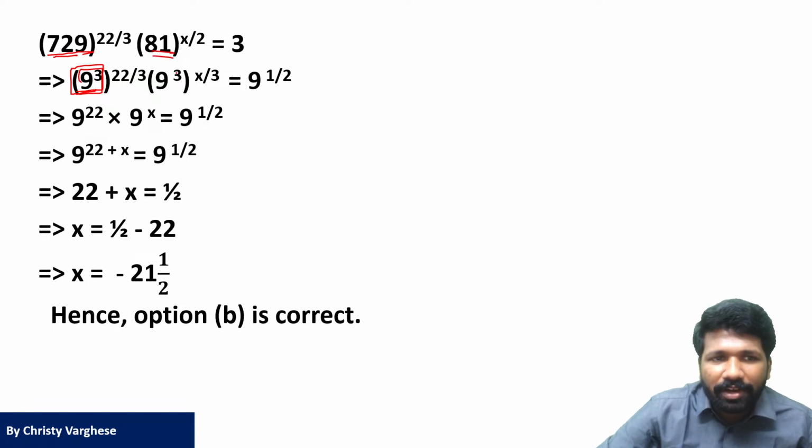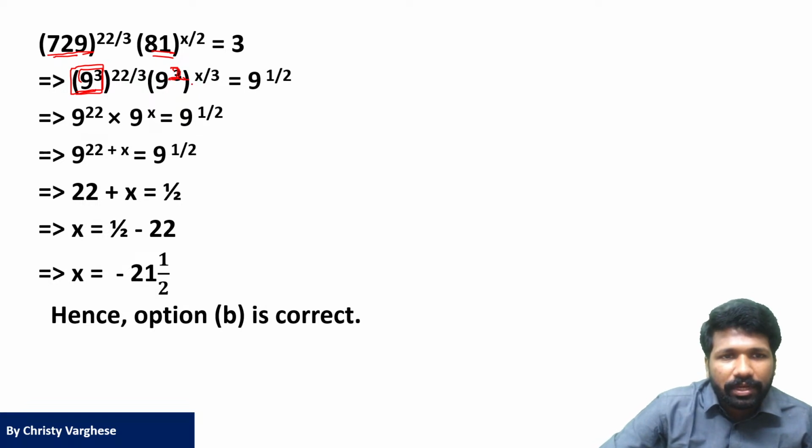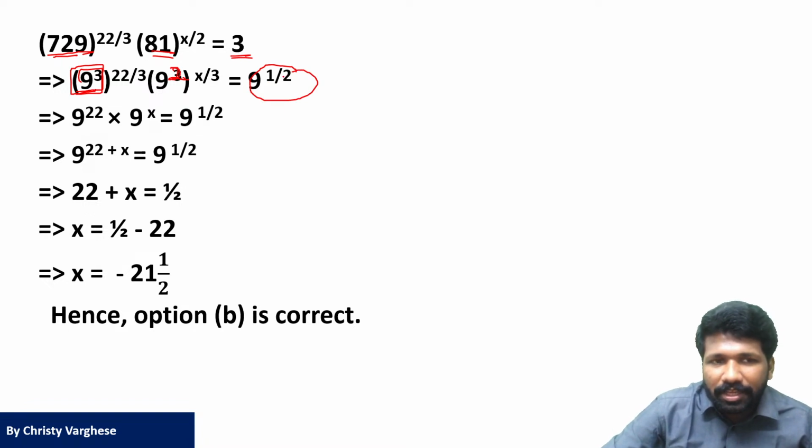Write 81 as 9 square. This is 9 square, 9 square. And write 3 as 9 raised to half. 3 is 9 raised to half. Because 9 raised to half means what? Square root of 9. That is 3.